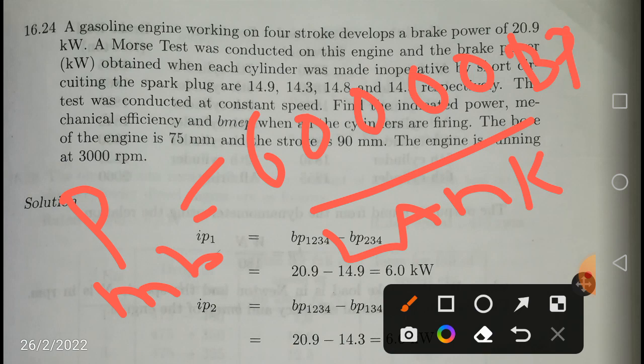Now, what is the area of the cylinder? Area of cross section of the piston is pi by 4 d square. The bore diameter d is equal to 75 by 1000, that is 0.075 meters. And stroke L is equal to 90 by 1000, that is 0.09 meters, after dividing with 1000. So everything we got now. Now you can substitute these values in the equation and you can find out the brake mean effective pressure.